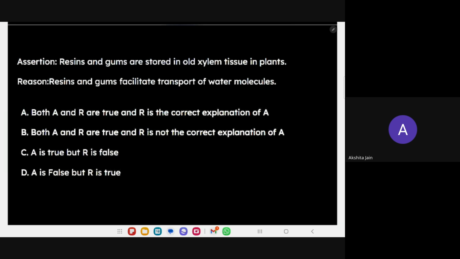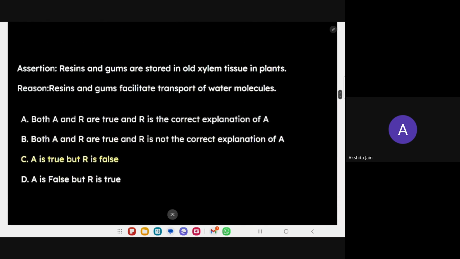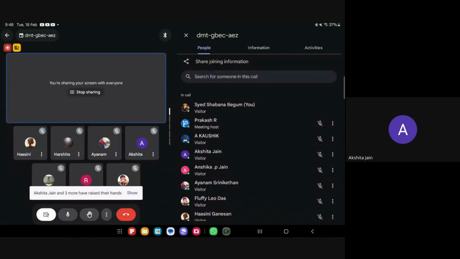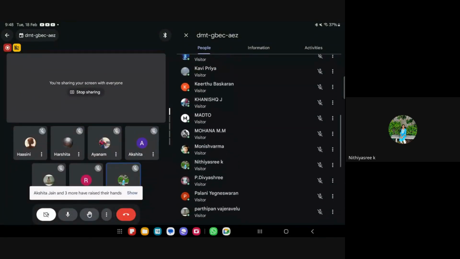They are the tissue which is not a functional part of the plants. Very good. Resins and gums are just like excretory products. Then why would they transport the water? That is a wrong statement, right? Yes, so A is true, but R is false. Correct, ma? Others also agree with this answer, children? Yes, ma'am. Okay.